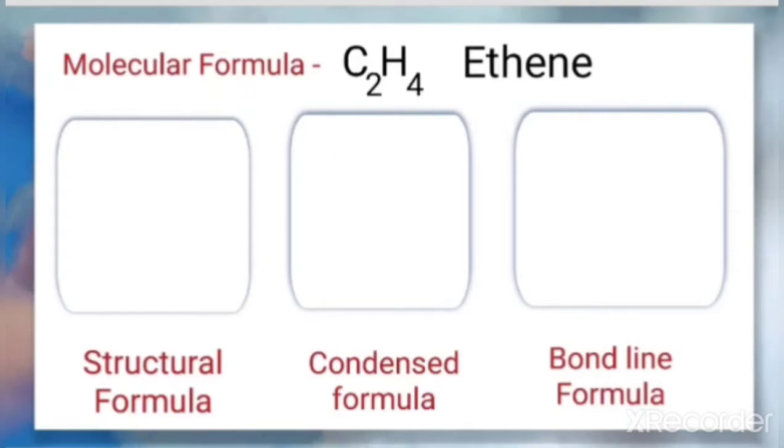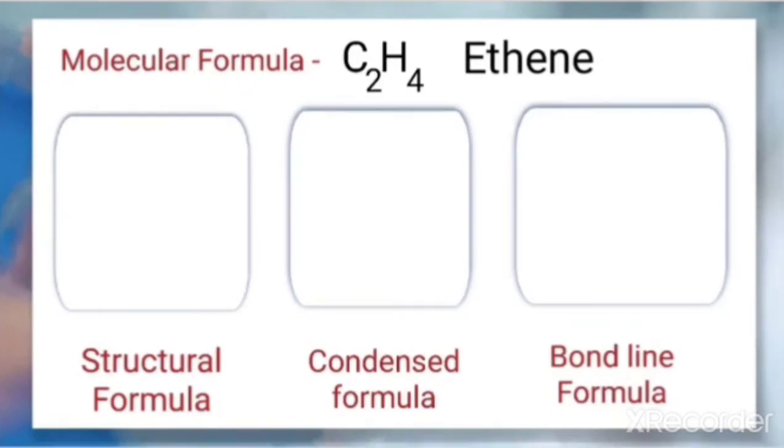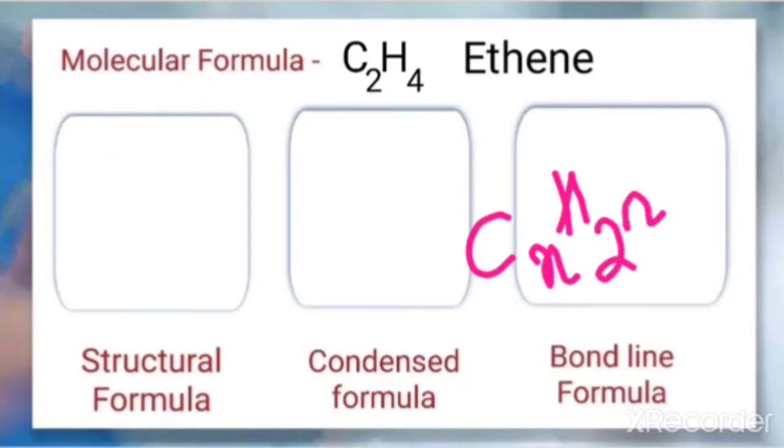Let us take one alkene. Alkenes you have already learned last year. The general formula for alkene is CnH2n. If n is equal to 2, that is, the number of carbons is equal to 2, what will be the number of hydrogens? That is equal to 4. So that is the formula for ethene. Eth represents the 2 carbons. So the 2 carbon alkene is ethene.